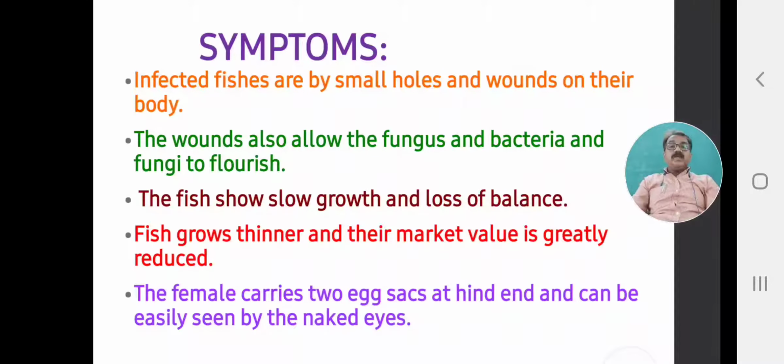Again the crop is lost, and when the female affects the host, she carries 2 egg sacs. When we observe the infected fish with our naked eyes and see the 2 lobes, 2 bubble-like, egg sac-like structures externally, then we can confirm that the fish is infected by the crustacean parasite, Lernaeasis or Lernaea elegans. These are some symptoms which can be seen.